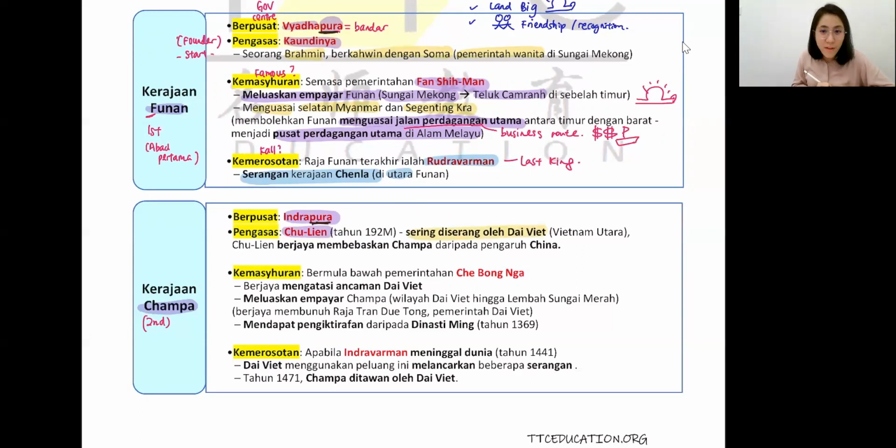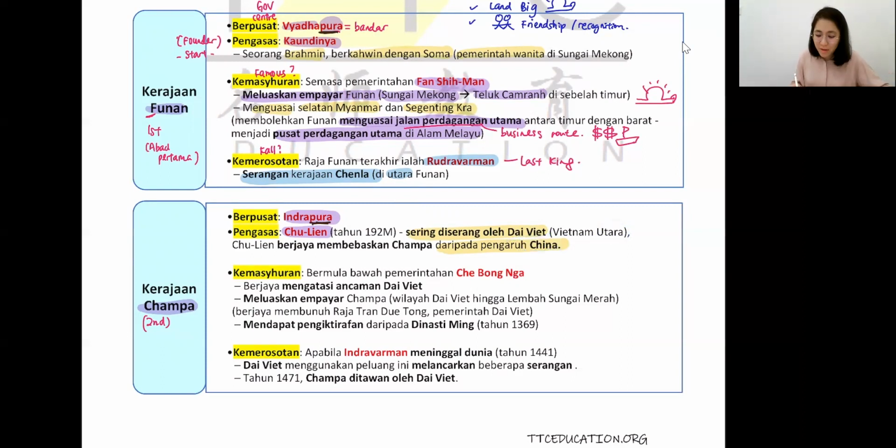So what is Dai Viet? Dai Viet means the northern part of Vietnam. It's referring to the location, northern part of Vietnam. Viet means Vietnam. Dai Viet means the big Vietnam kingdom, northern part. And for your information, they are under the China government. They are very close with the China government.